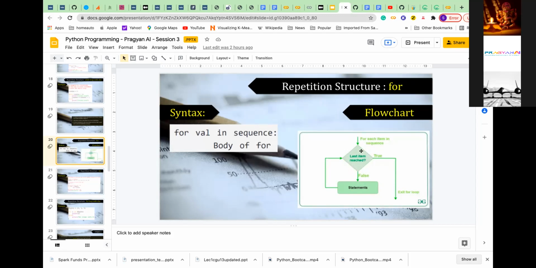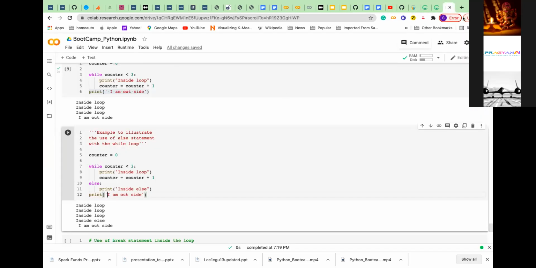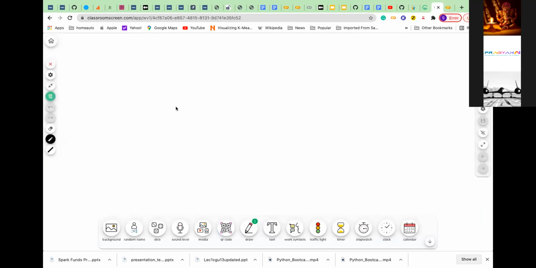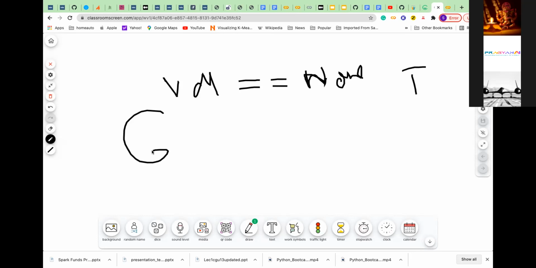The check here is whether it is null or not. If val is taking a valid number, then the check is whether val is equal to null, that is, None or not. None means nothing is there. If it is none, then it is true, and then I exit from the for loop. If it is not none, it has a valid value, and I keep looping, executing statement by statement.